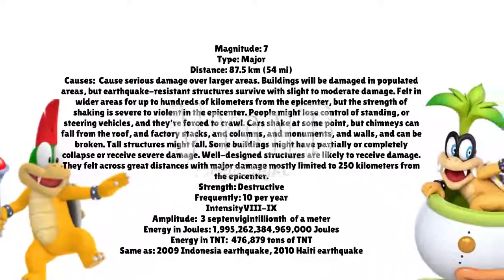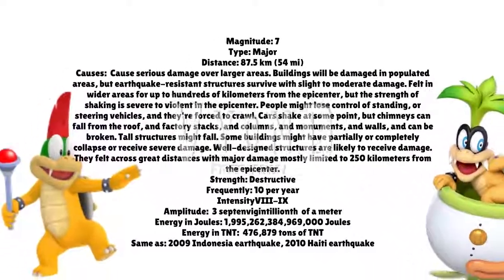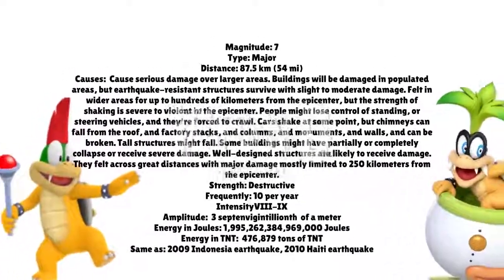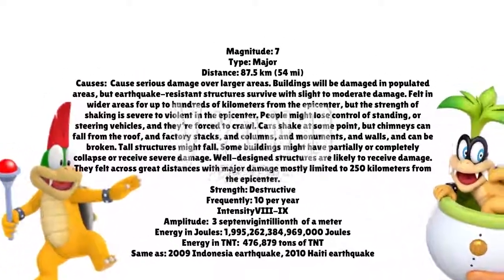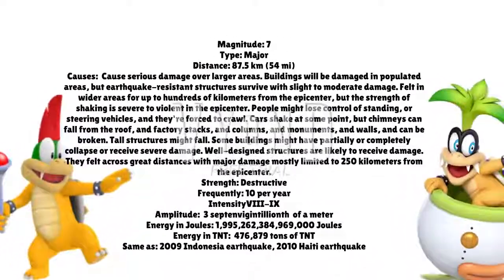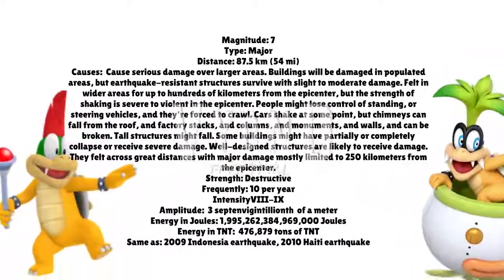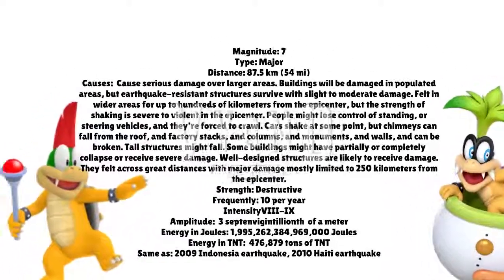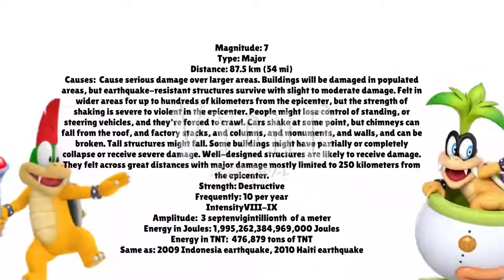There are 10 earthquakes per year. The amplitude is 3 septenvigintillionth of a meter. A magnitude 7 earthquake would have about the same energy as 1,995,262,364,969,000 joules. It was equivalent to 476,879 tons of TNT. That's the same vibration as the largest thermonuclear weapon, or an earthquake that happened in Indonesia in 2009, or an earthquake that happened in Haiti in 2010.